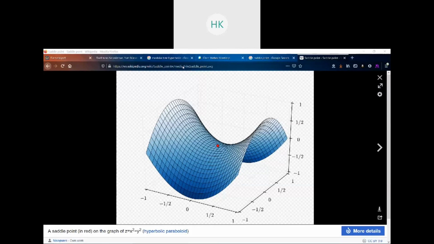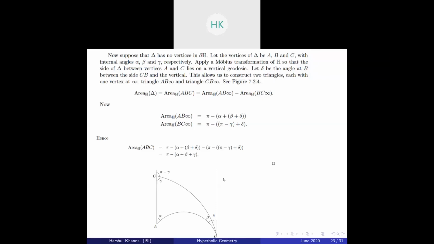Just wait a second, let me return to my share. So we see that the hyperbolic half plane model with that particular metric cannot be embedded into normal 3-space. In R3 we cannot observe this particular property that every point is a saddle point.